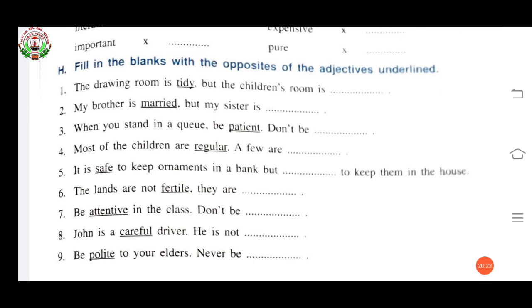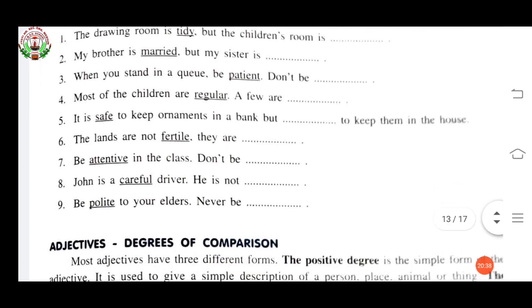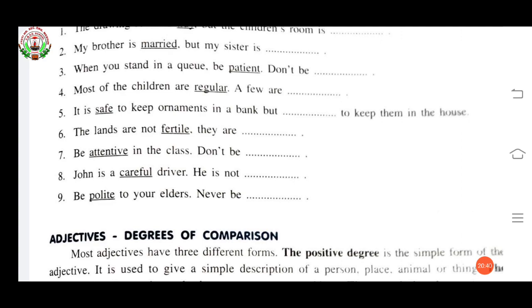The drawing room is tidy but the children's room is untidy. My brother is married but my sister is unmarried. When you stand in a queue, be patient, don't be impatient. Most of the children are regular, a few are irregular. It is safe to keep ornaments in a bank but unsafe to keep them in the house.